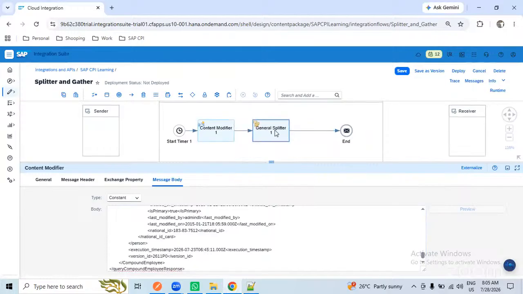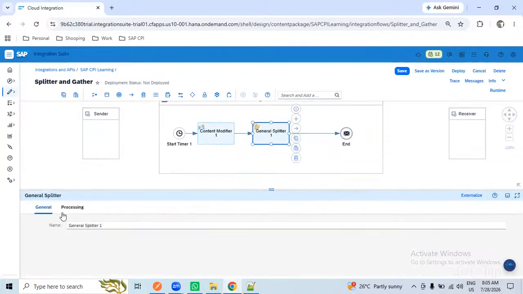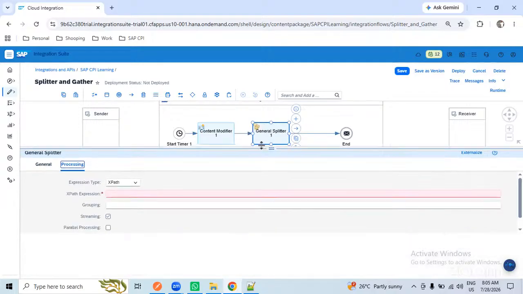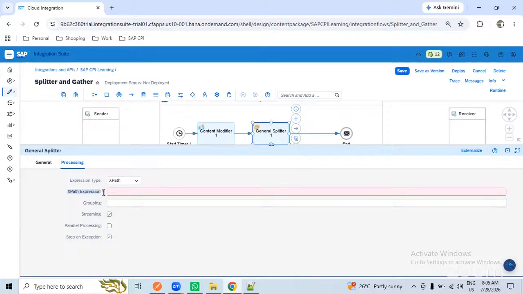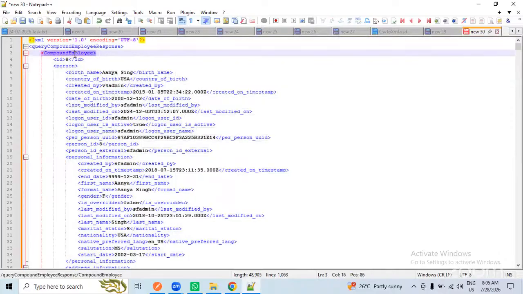I have used the general splitter here. When I move into the processing, it is asking how you want to split the records, so we need to provide the path here. This is mandatory, which is the reason it is coming in red color. Currently I want to split only compound employee data.